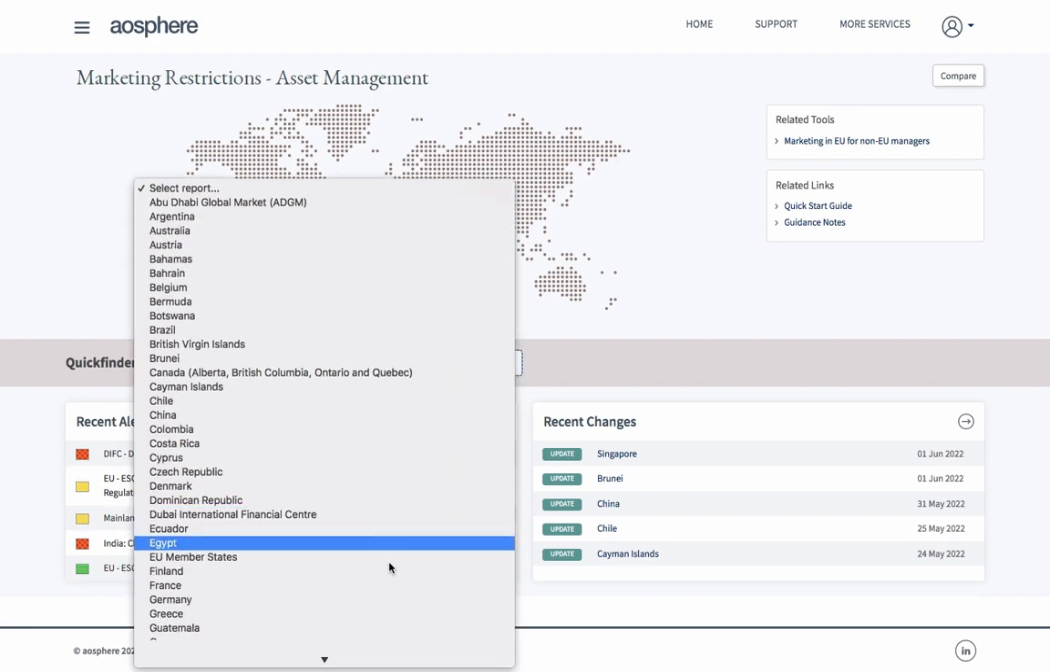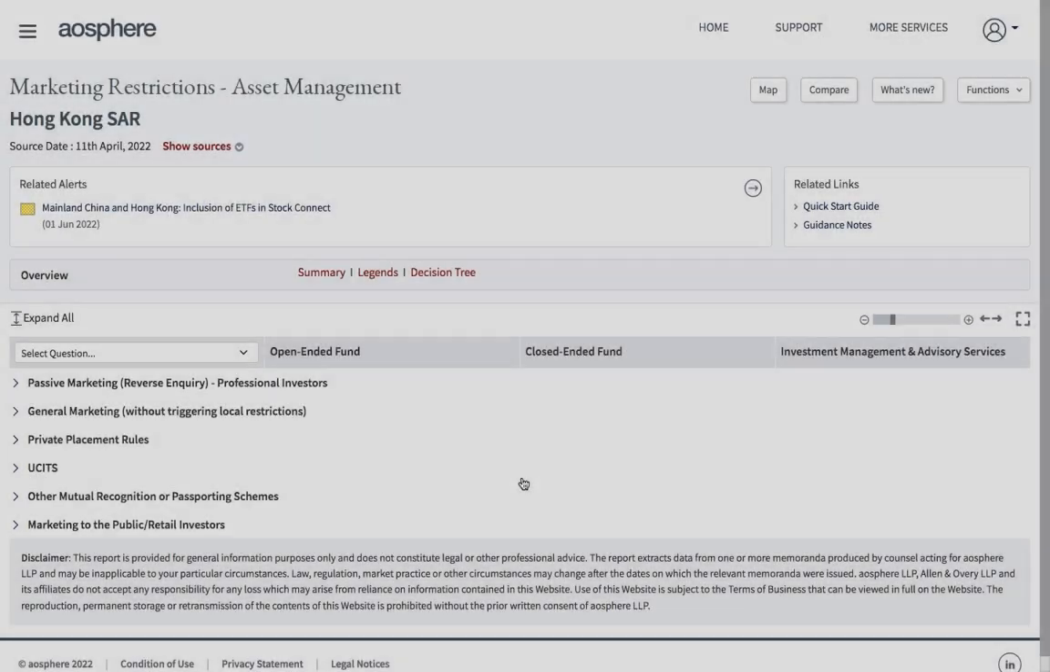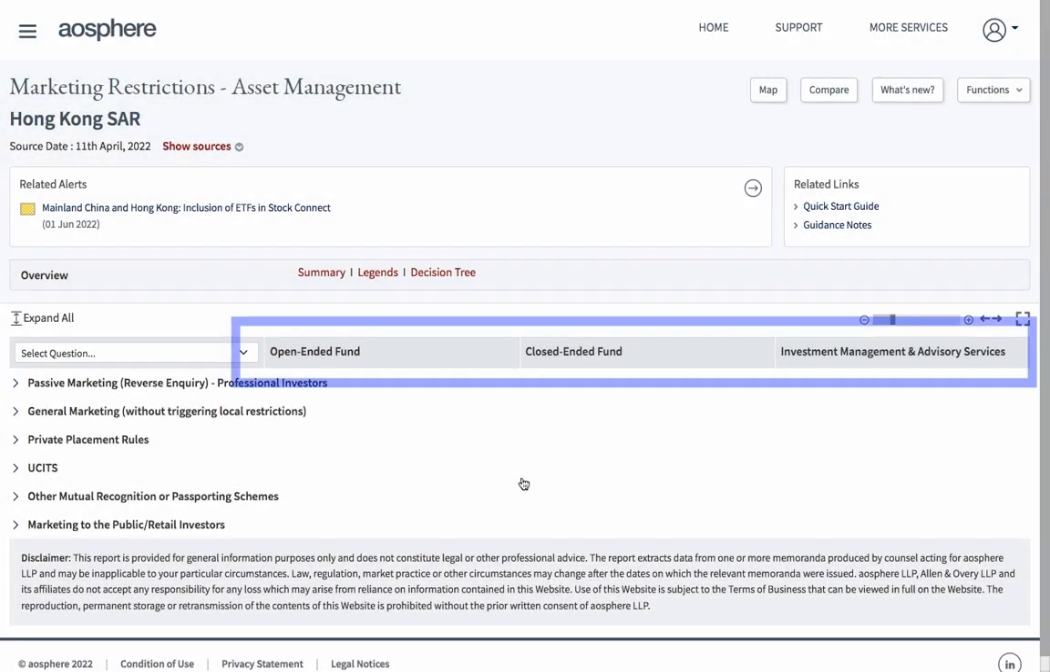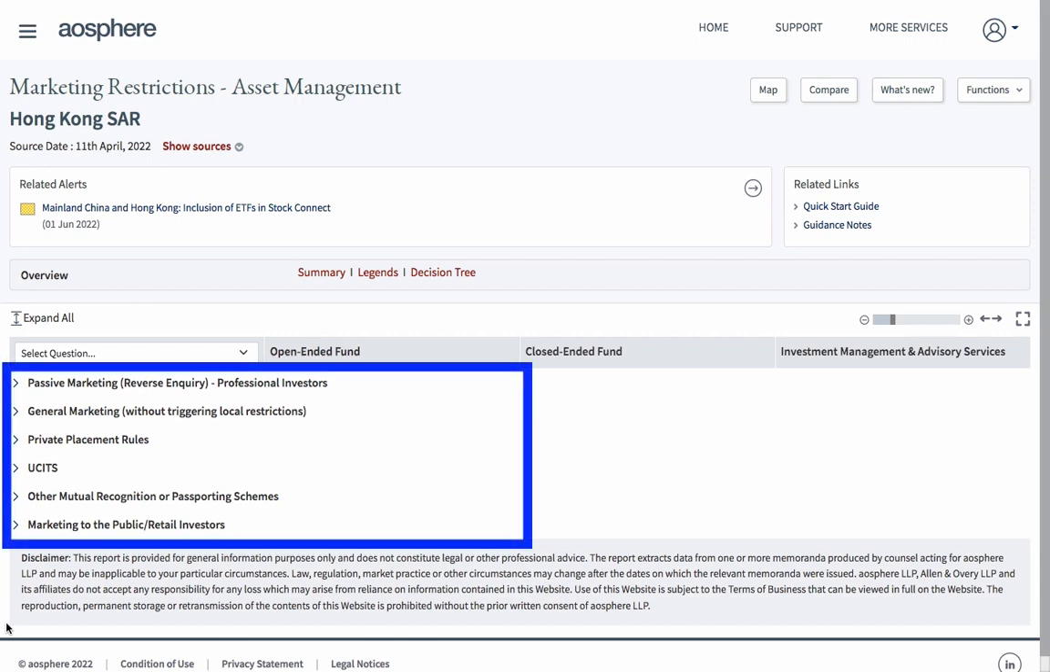Let's take a look at the report for Hong Kong. Each jurisdiction report is structured in a 3-column layout so that you can see the answers at a glance for open-ended funds, closed-ended funds, and the marketing of investment management and advisory services. For example, in relation to the marketing of managed accounts. Expandable tabs take you to the different areas of content depending on your type of marketing activity.